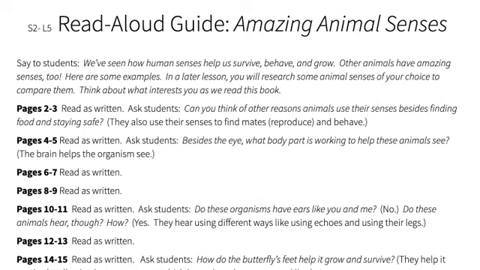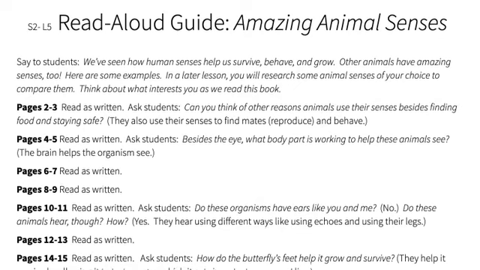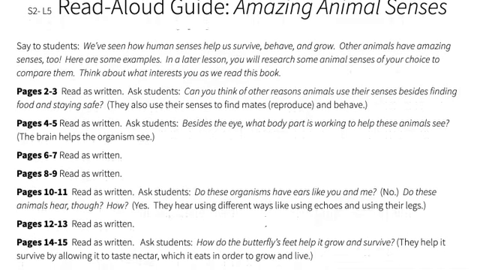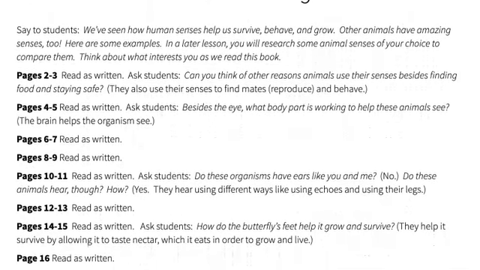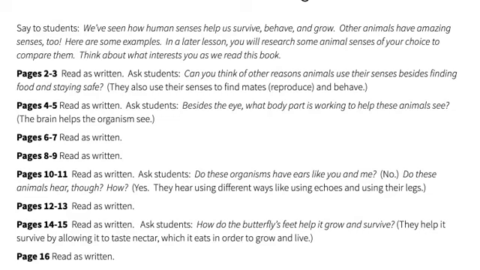Use the read aloud guide for the book provided, Amazing Animal Senses. If you have time, you could also revisit some of the pages of What Do You Do with a Tail Like This from Lesson 2 to give more examples of structures being used to perform specific functions for an animal.